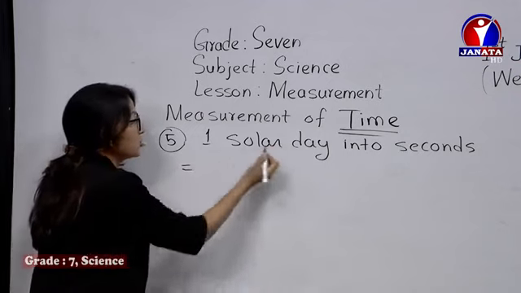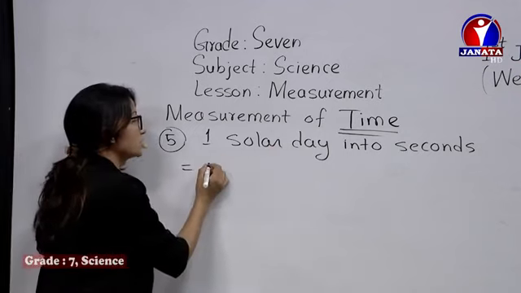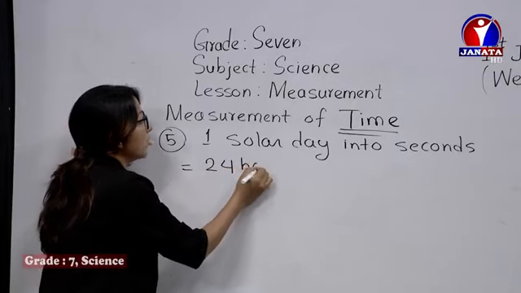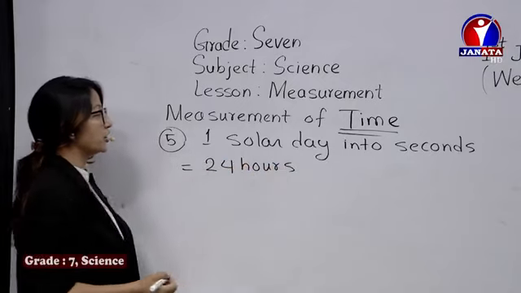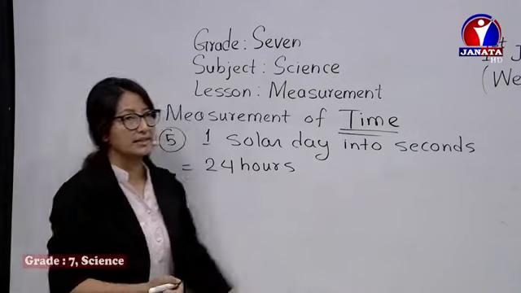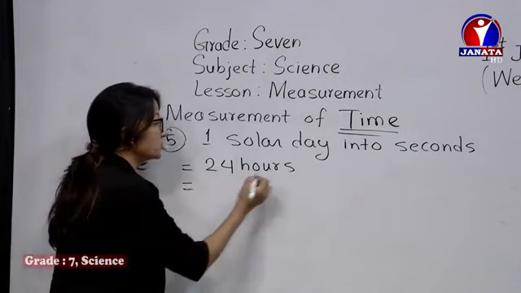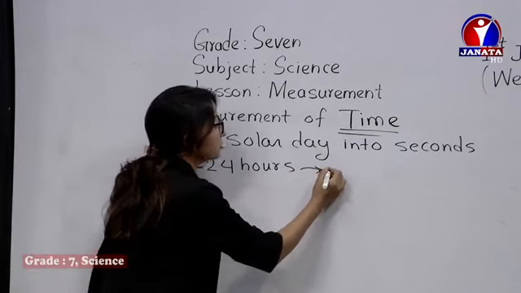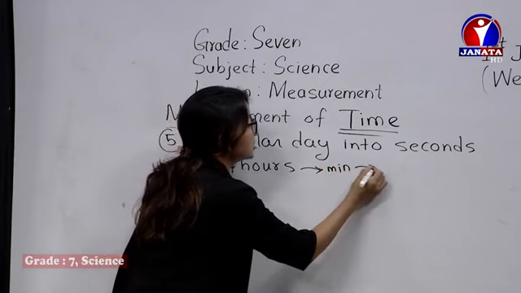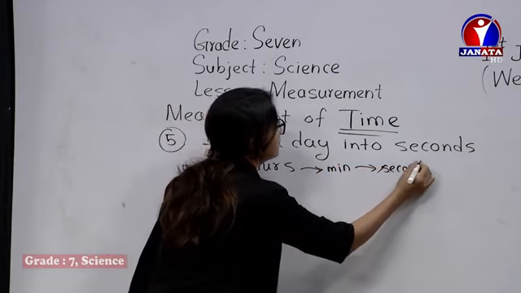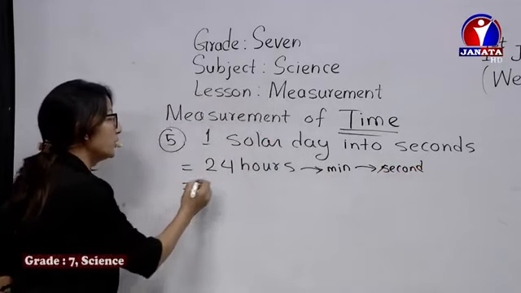It means 24 hours. 1 solar day is equal to 24 hours. So you have to convert 24 hours into seconds. To do that, first of all you should know that hours should be converted into minutes, and then minutes into seconds. Yes? So what do we do?